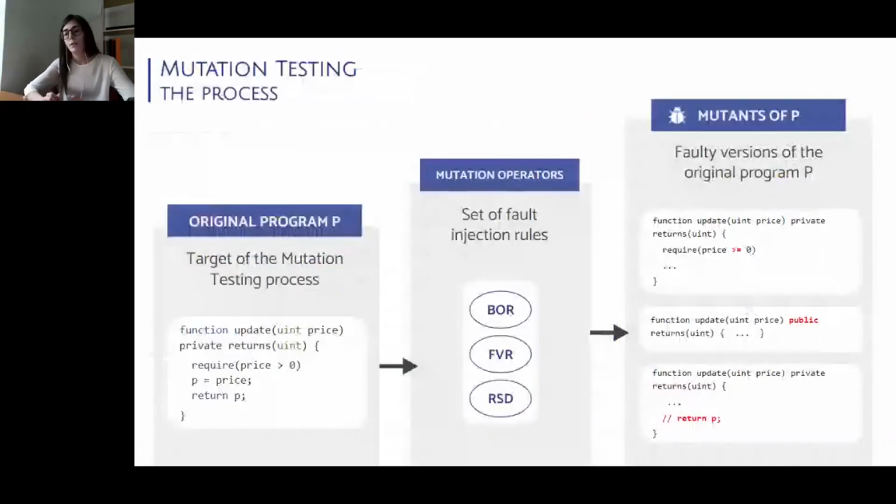The core element of mutation testing is a set of fault injection rules called mutation operators. Each operator specifies how the code of the original program should be modified in order to generate a set of faulty programs called mutants. A mutant is almost identical to the original program, however it contains a very small change that mimics a typical programming fault introduced by a competent programmer.